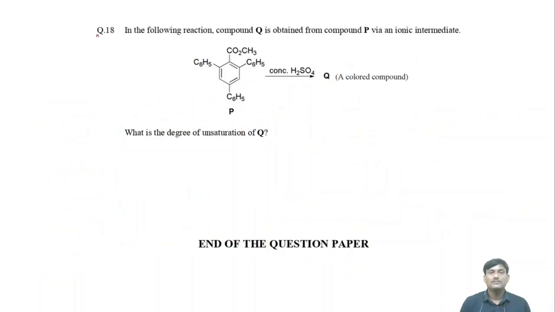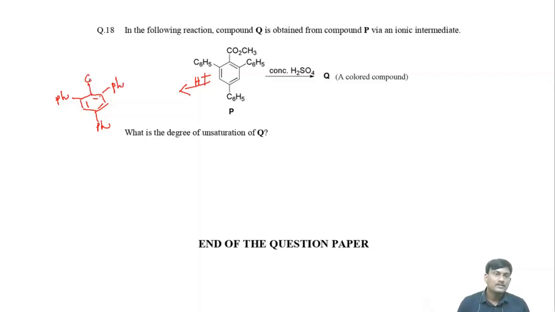Question number 18. In this question, you have to calculate the degree of unsaturation. What is the reactant? This is a reactant when you react with H+, concentrated H2SO4. Here there is a formation of this intermediate. Now this is the Ph, phenyl group. This one also phenyl group, and this one also phenyl group.